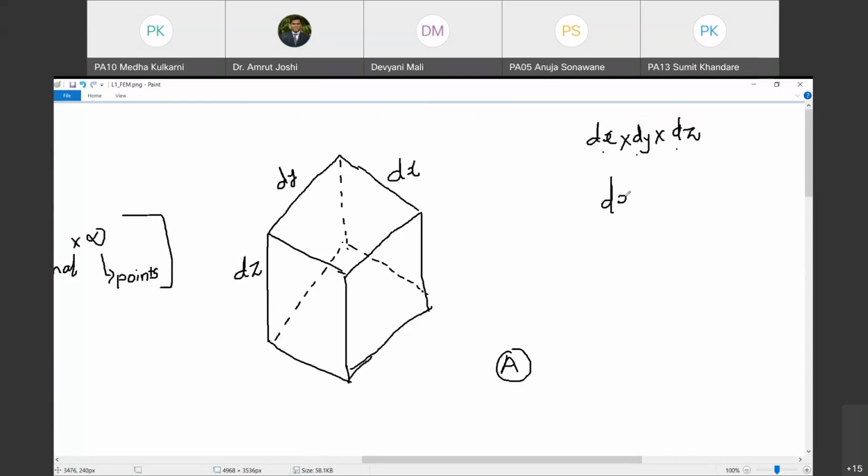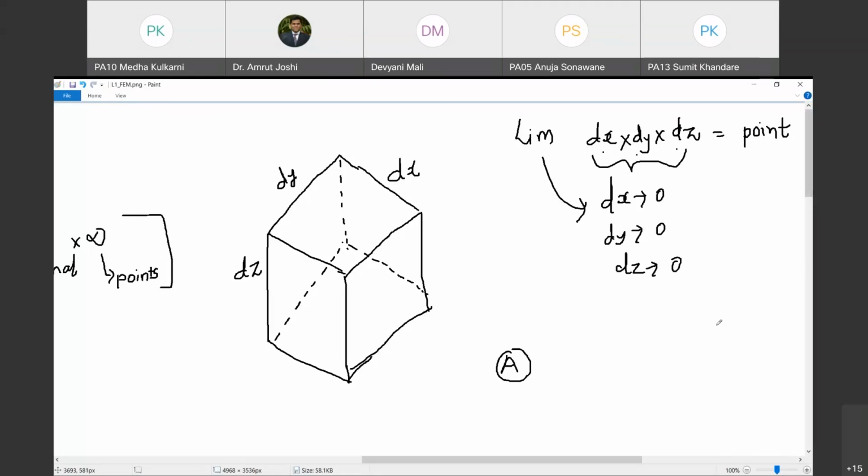So dx is tending to 0, dy is tending to 0, and dz is tending to 0. So in the limit, as dx, dy and dz tend to 0, this volume shrinks to a point. I hope you agree with me. The notion of volume will be taken off when dx, dy and dz tend to 0. The volume tends to shrink to a point.